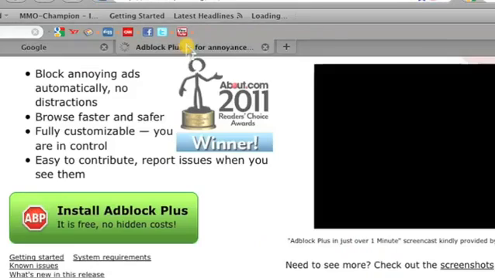But if you want some extra added protection, you can go to adblockplus.org and click on Install AdBlock Plus. It's a free extension for Firefox, and once you've installed it, it will block most, if not all, audio ads.